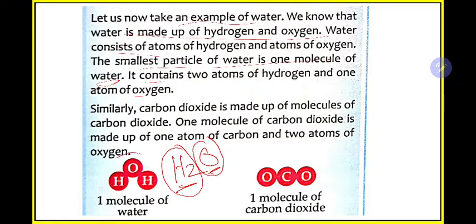So in H2O, what is there? There are two types of atoms: one is the hydrogen atom, another is the oxygen atom. These two atoms come together and form the water molecule. Similarly, in the case of carbon dioxide also, there are two types of atoms forming the matter, carbon and oxygen. If you mix carbon and oxygen, two types of atoms, then only they will form carbon dioxide gas.